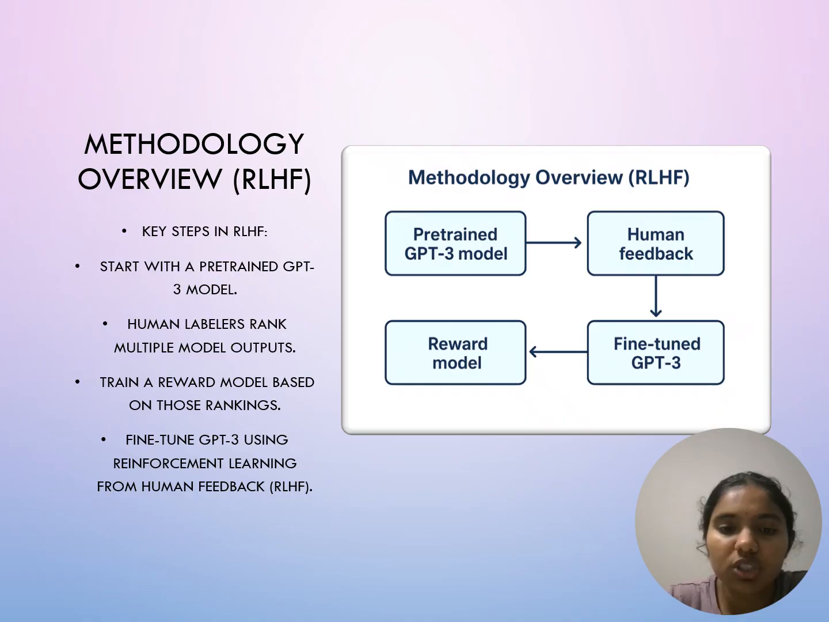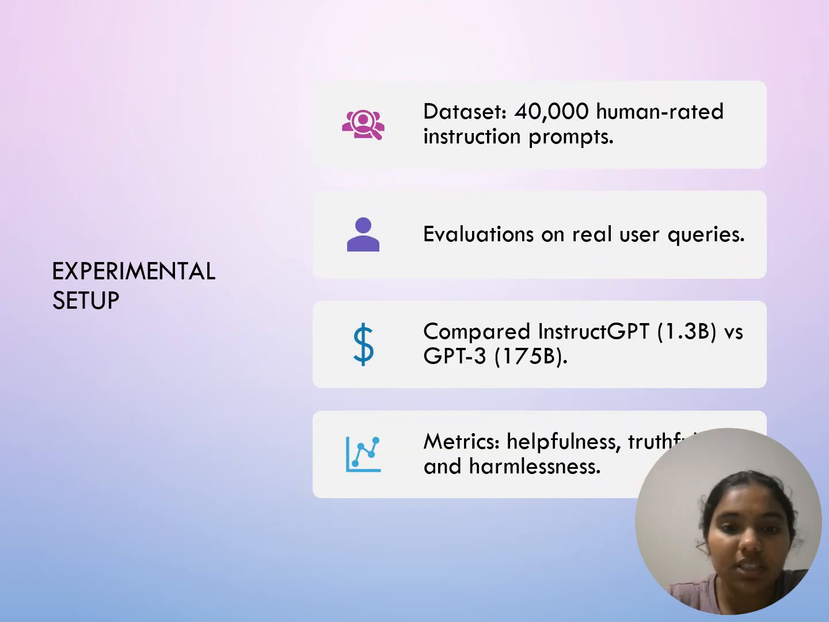The flowchart shows this process visually from the pre-trained model to human feedback, the reward model, and then fine-tuning. This process helps the AI to learn and follow human instructions more accurately. And then the experimental setup.